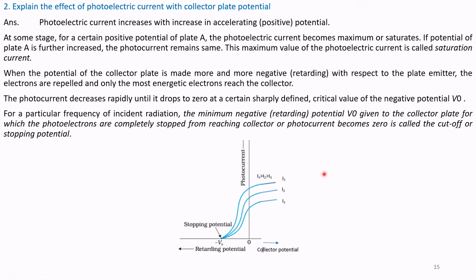Please see the graph below here. For the photoelectric current, below V0 there is no current. The current becomes zero at V0. As we increase the collector potential, we pass from negative to positive, and the current increases in this manner.